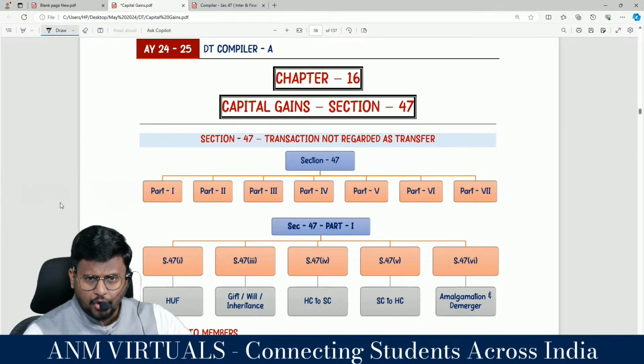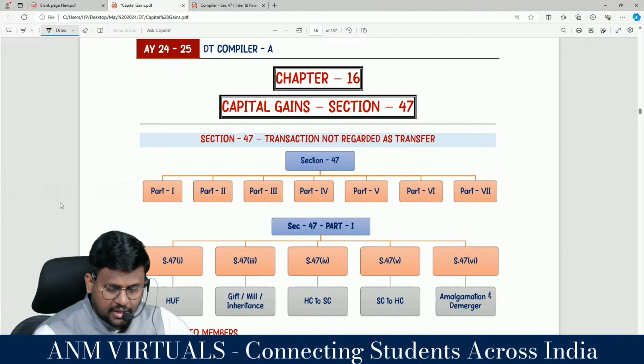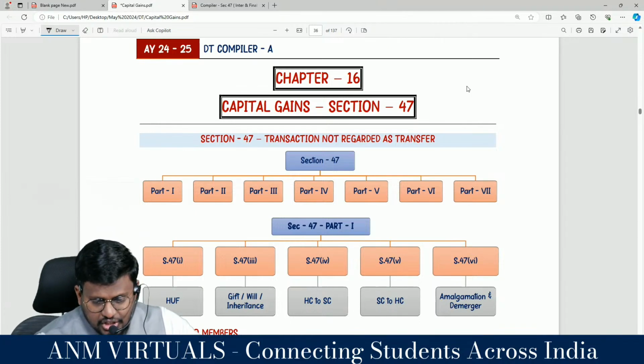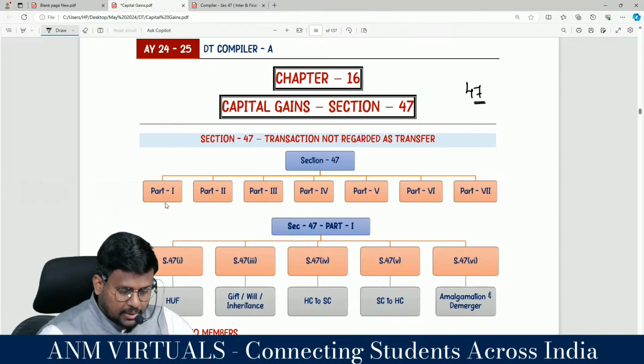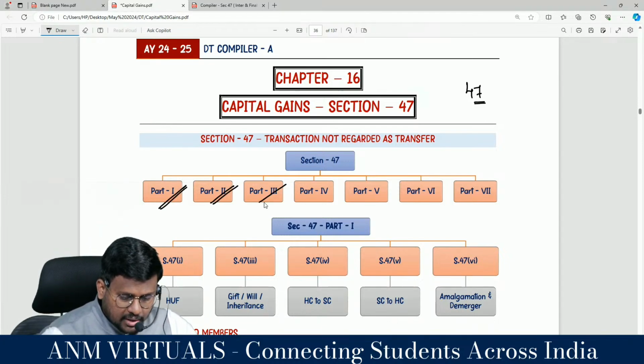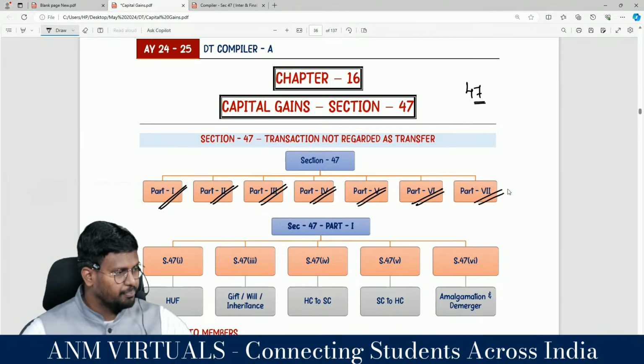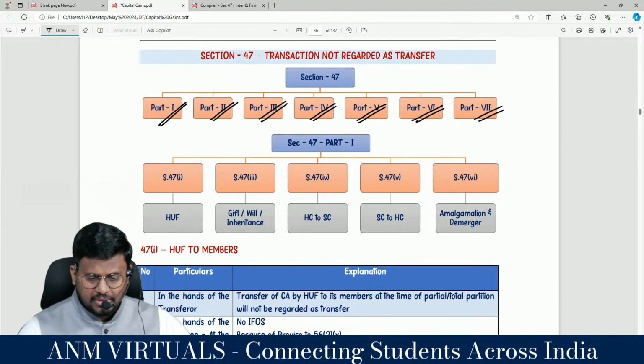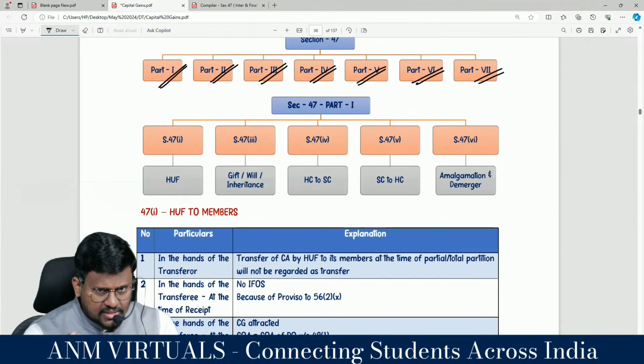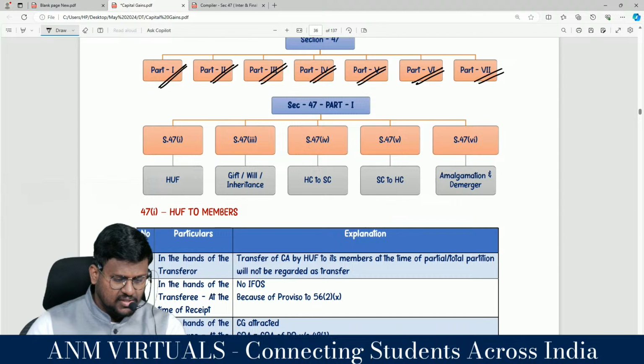Sir, section 47, for our class understanding, we have classified into 7 parts: part 1, part 2, part 3, part 4, part 5, part 6 and part 7. Part 1, we have selected 5 clauses out of so many clauses.